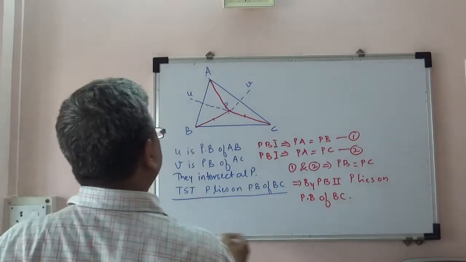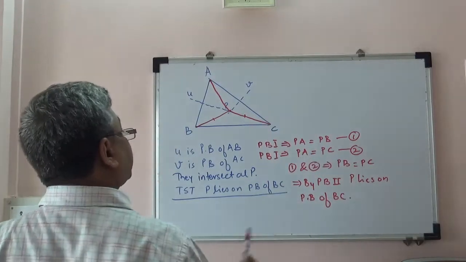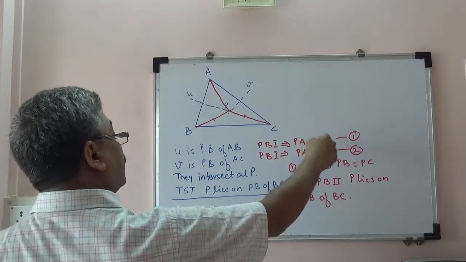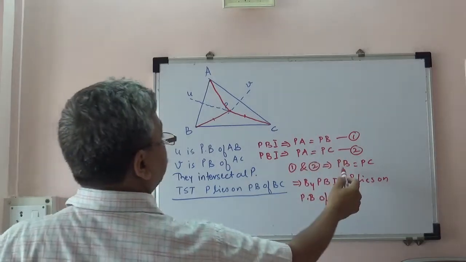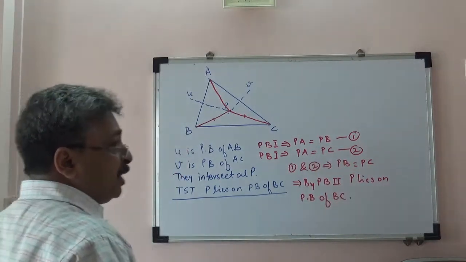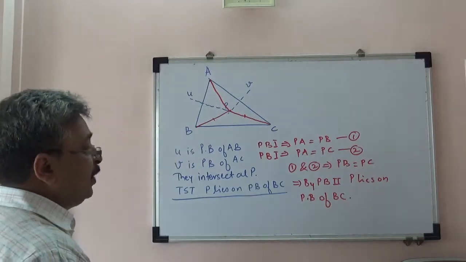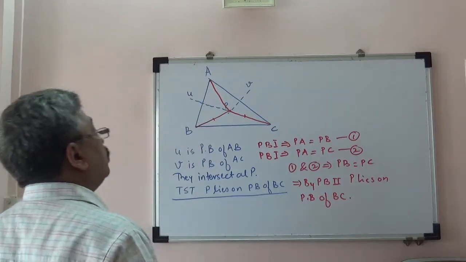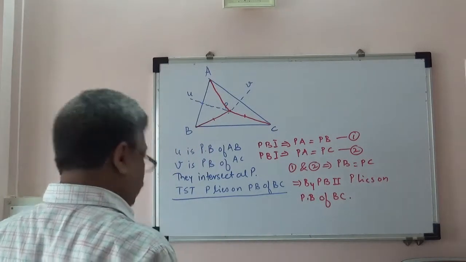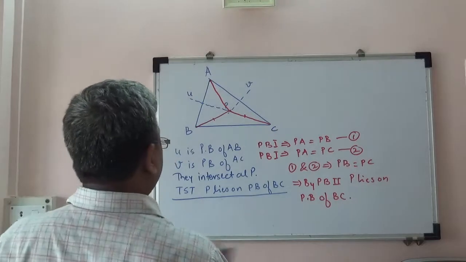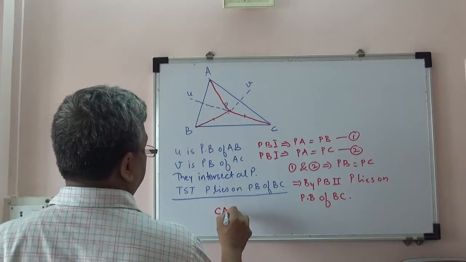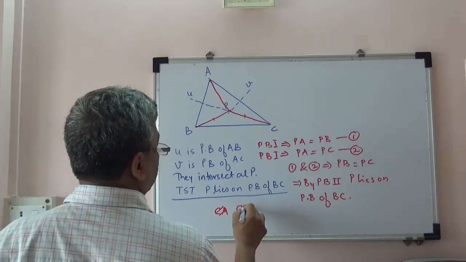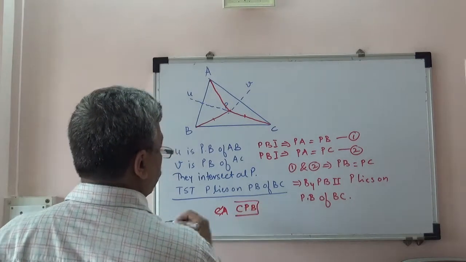This is a very interesting proof. Use perpendicular bisector theorem number 1 two times, PB1, PB1. Then because there are three quantities and they are equal, we get PB is equal to PC, and because P is equidistant from B and C, we end up getting the third perpendicular bisector also passing through P. Therefore P is a concurrency point. This theorem we abbreviate as CPB, concurrency of perpendicular bisectors.